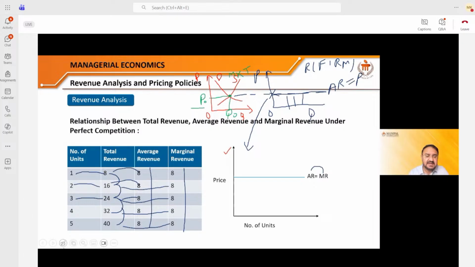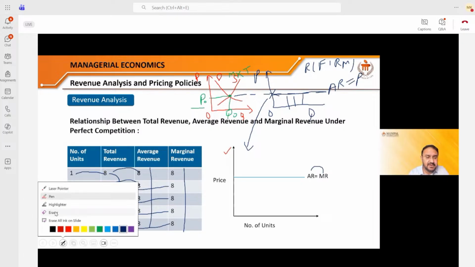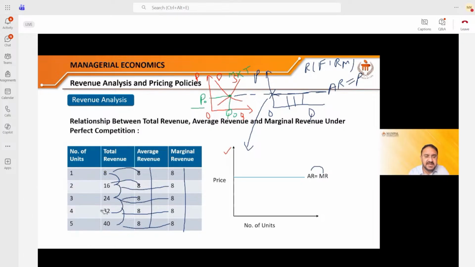What is the reason behind it? The reason is very humble and simple, because there is no price change. There is the same price at which the product is being sold into the market. Therefore, I can also say that for a firm working in the perfectly competitive market, average revenue is equal to the marginal revenue. I hope you understood. Any doubt?